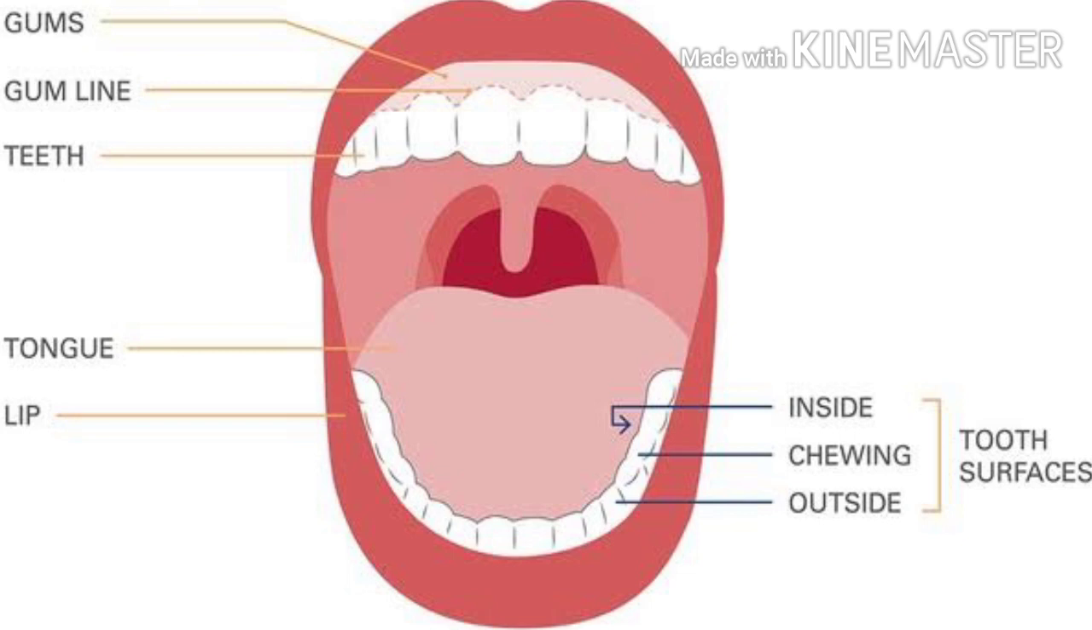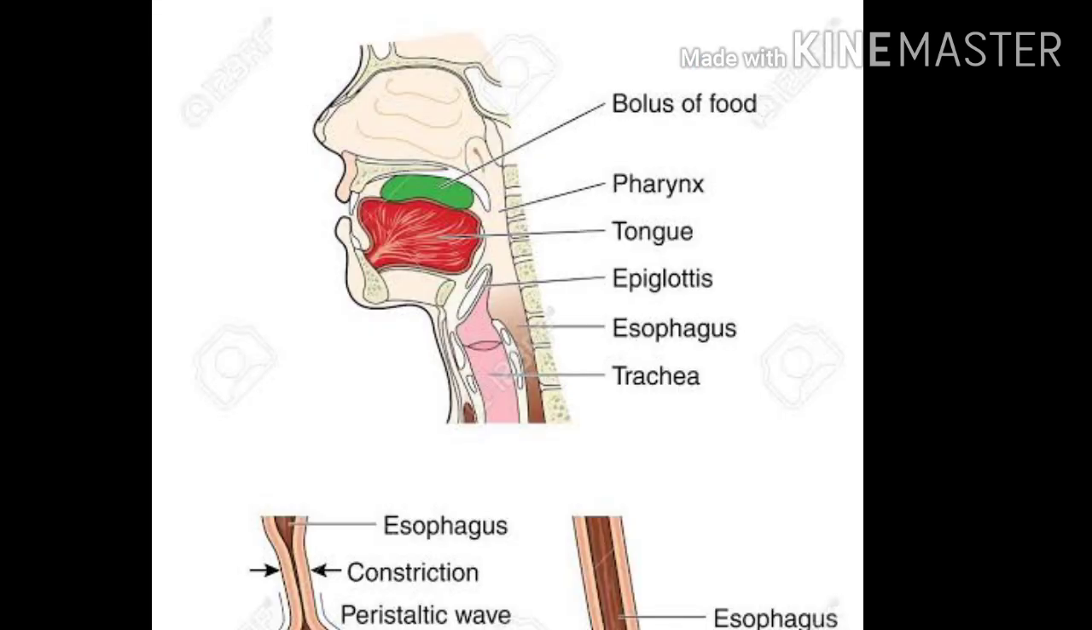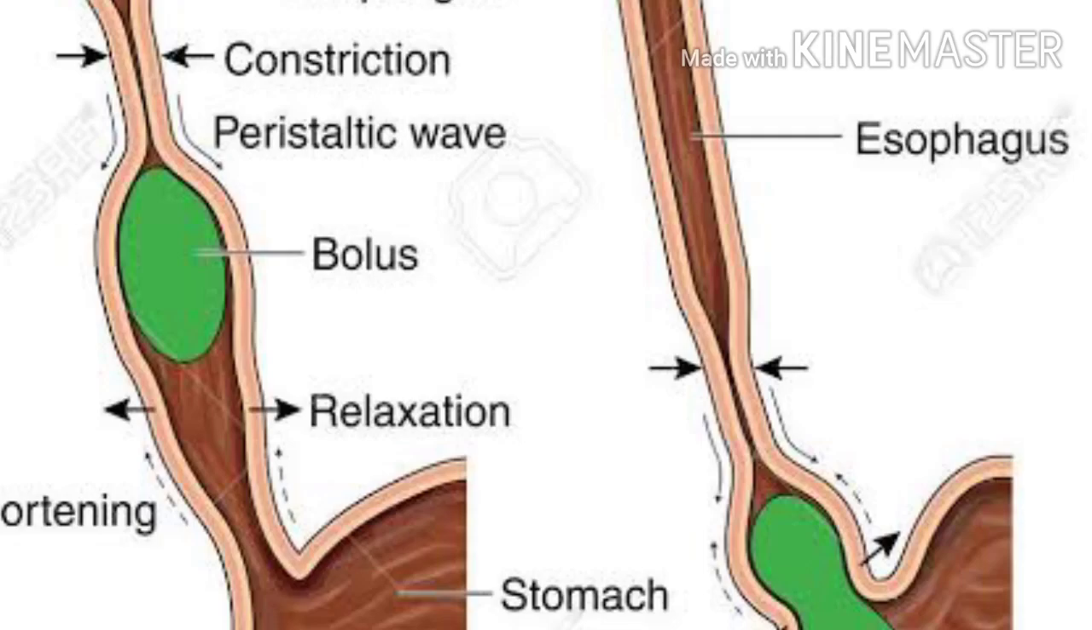The tongue moves the food around in the mouth, also called the buccal cavity. In the buccal cavity, the food is masticated into very small pieces. The masticated food in the buccal cavity is called bolus. What is bolus? The masticated food in the mouth is called bolus. Next, the masticated food enters the esophagus with the help of peristaltic movements.